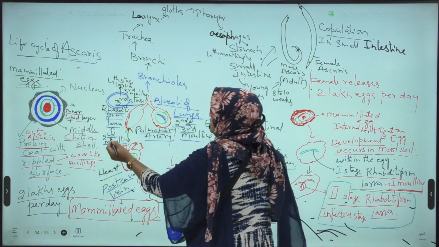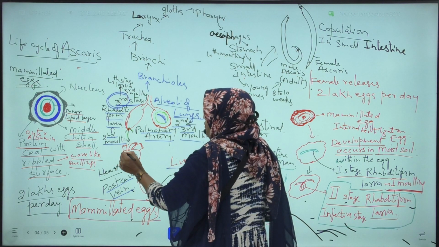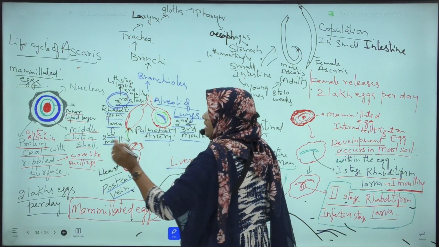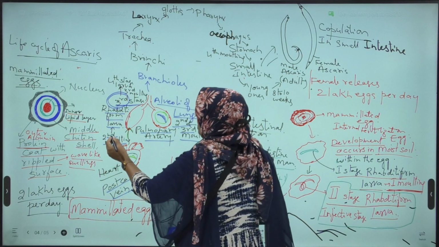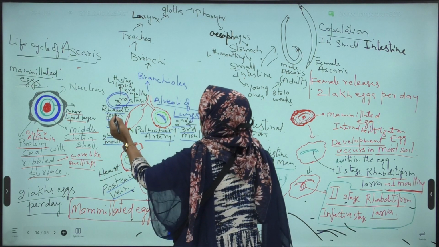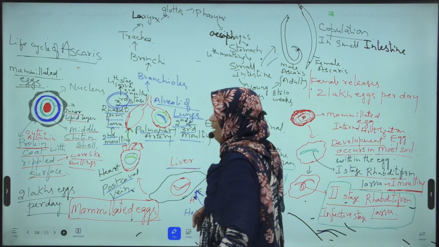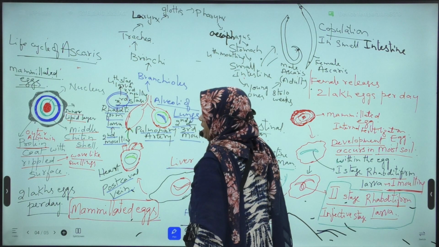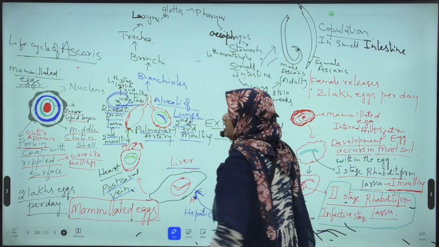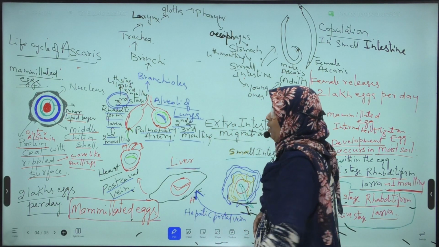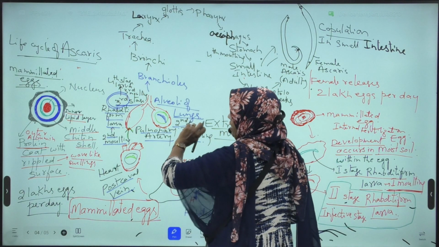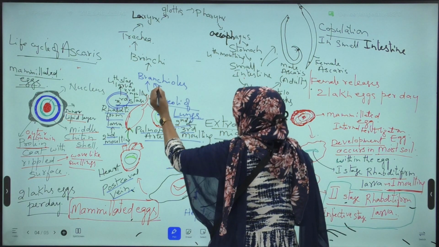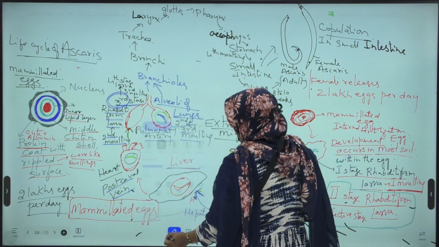Okay, here the second stage rhabditiform larva from the heart enters into the alveoli of lungs. In the alveoli of lungs, this second stage rhabditiform larva undergoes second molting and forms third stage rhabditiform larva. This third stage rhabditiform larva undergoes third molting and forms fourth stage rhabditiform larva. Now this fourth stage rhabditiform larva comes out from the alveoli of lungs.